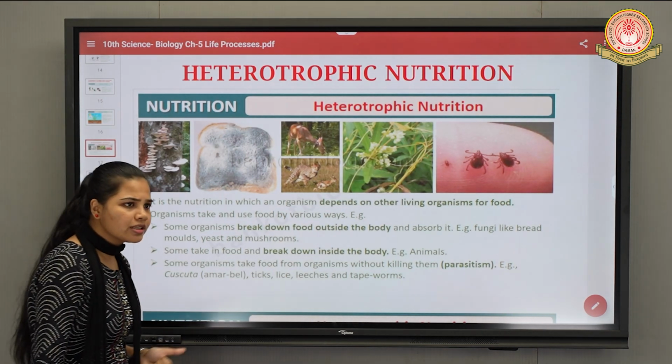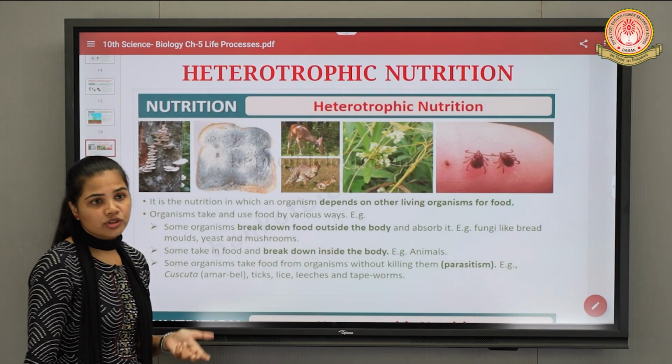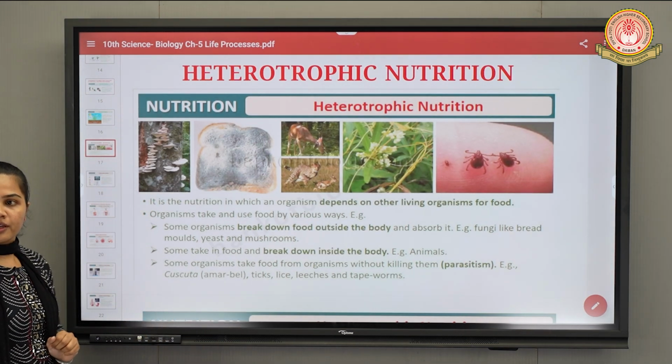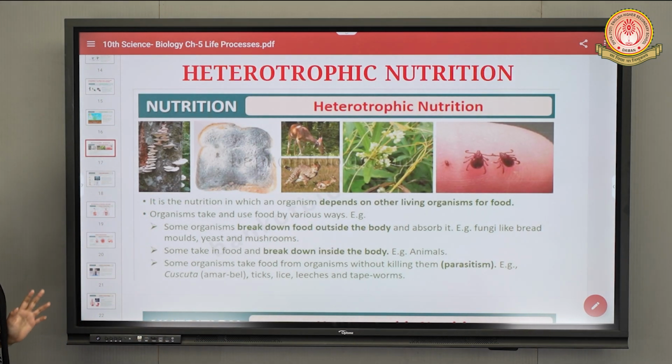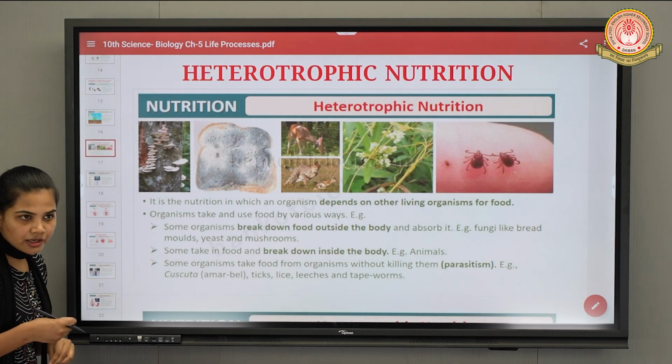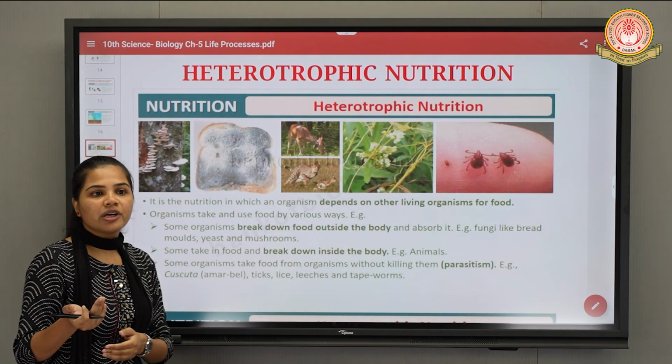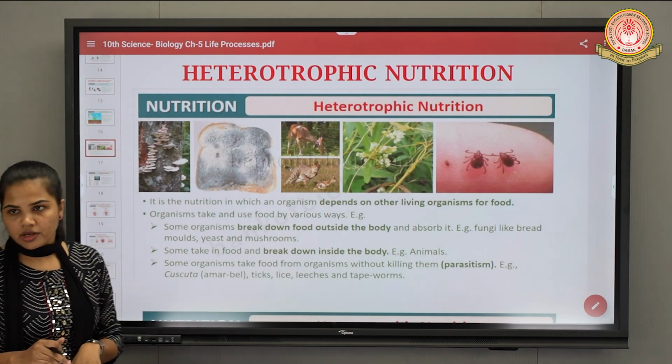Then amoeba, which is a lower category of organism, is also involved in the holozoic mode of nutrition, which internalizes the food and breaks it down inside the body.